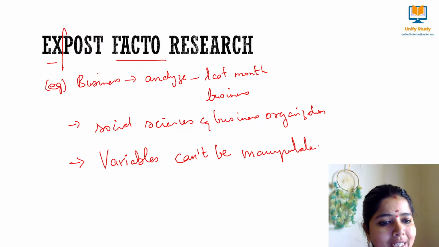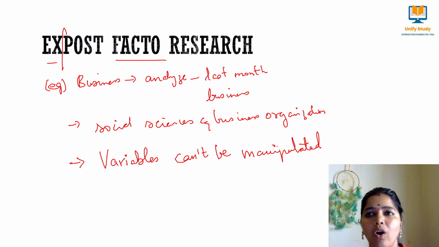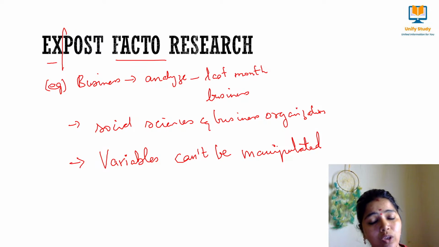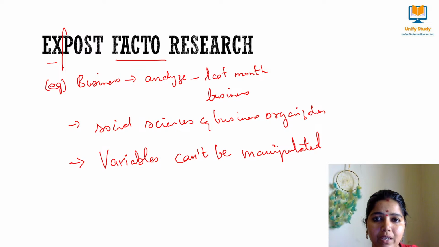What do you mean by manipulated? I cannot change how many sales have been done, what profit has been gained, what loss has been made. I cannot change the number of customers who have come in or gone out. I can just tell them this many customers have come in, this many have gone out, this much in sales has been done, this much loss has been made.